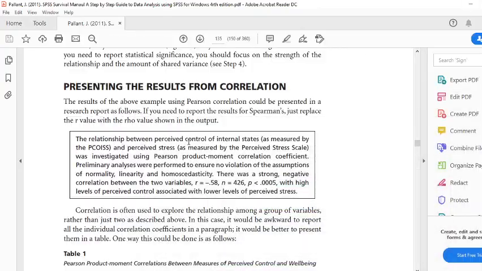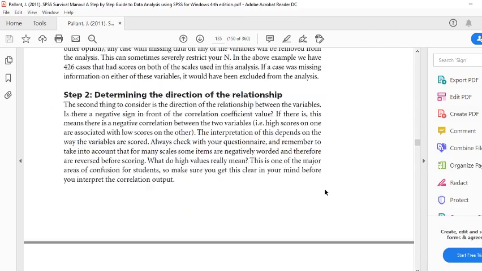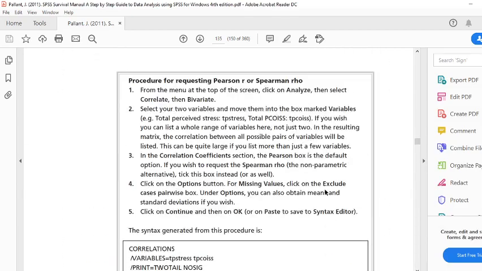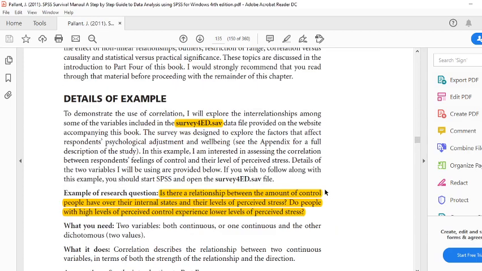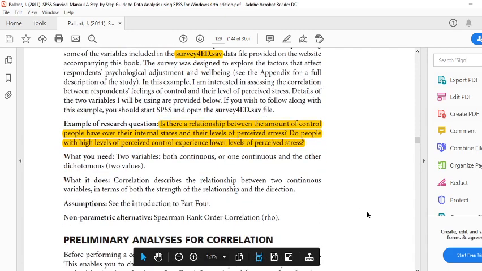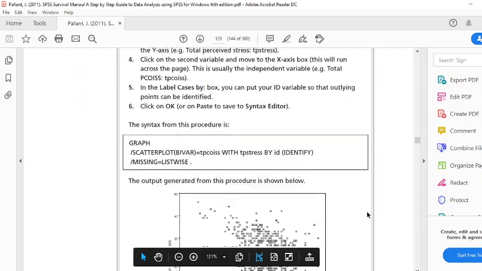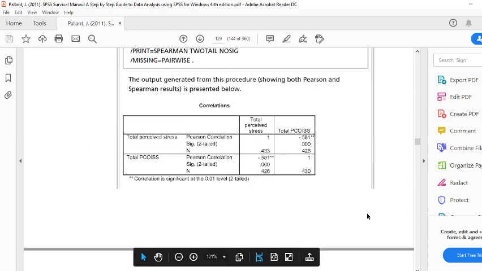Yes, so this is the method. This was the example: they wanted to see the relationship between the amount of control people have over their internal state and their level of perceived stress. They ran the test and got results like this.